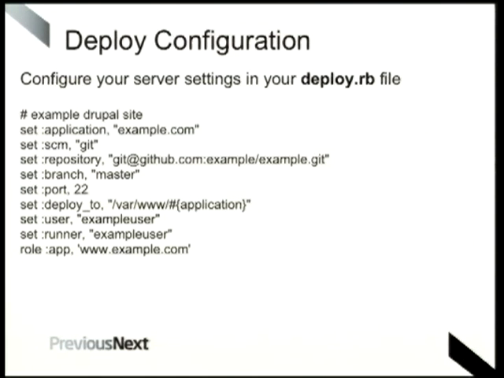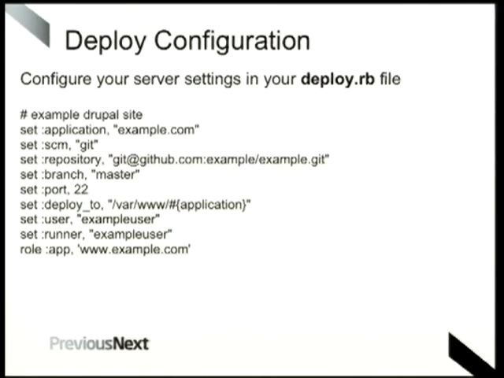The first one is basically we're just giving the project a name, so it's just used internally. We're telling it that we're using Git as source control, and giving it the repository details. It can be Git, it can be Subversion. It just needs those details in order to be able to check out the files. We can set a specific branch that we want to deploy from, so when it goes to check out, you can look at a releases branch or a specific branch, whatever you like.